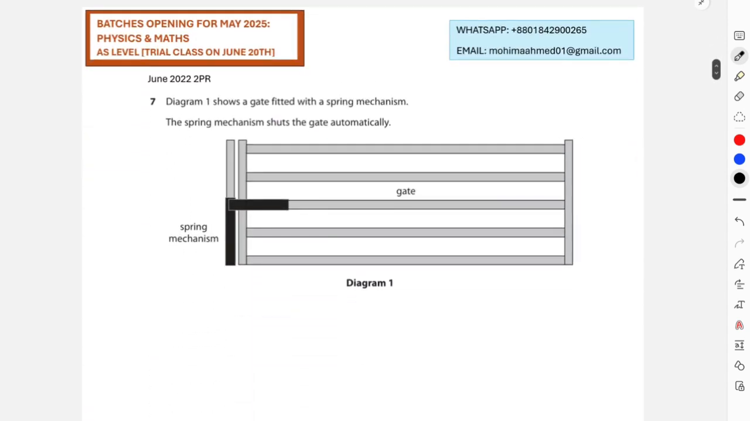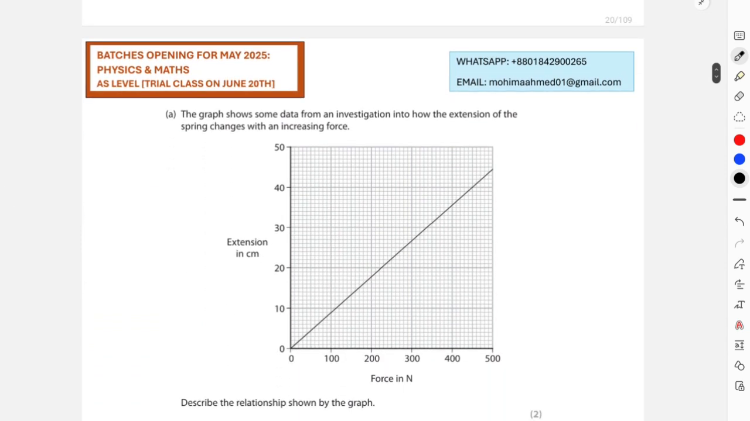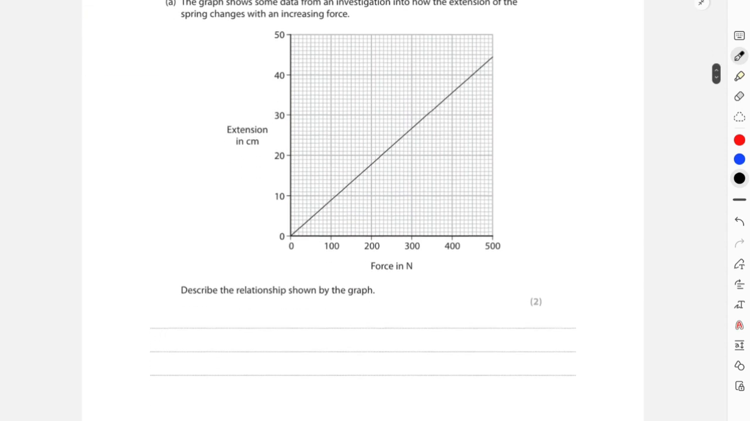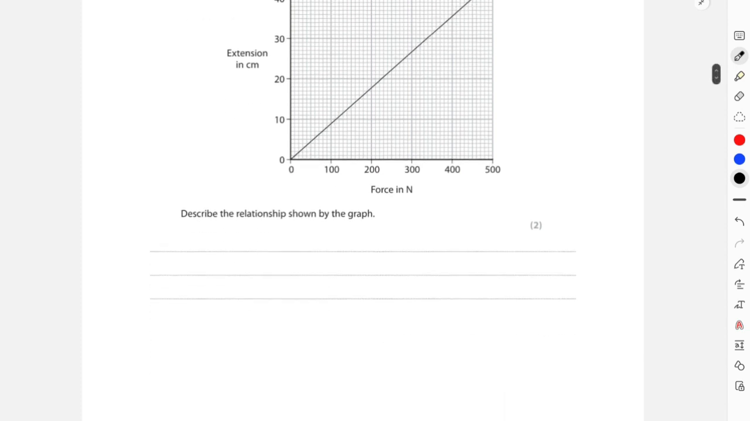This one is about diagram 1, which shows a gate fitted with a spring mechanism. The spring mechanism shuts the gate automatically, and this is your spring mechanism, this is your gate, in diagram 1. And it says that the graph shows some data for an investigation into how the extension of the spring changes with an increasing force. We need to describe the relationship shown over here. I can understand this is a directly proportional relationship, for which an increase in force will cause an increase in extension, right? That is a basic definition from the graph.